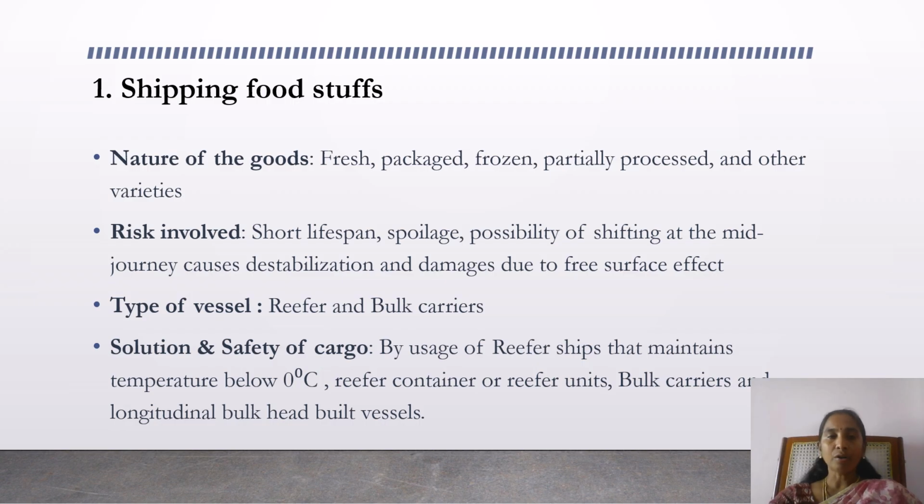The first type of cargo is shipping of foodstuffs. We all know that the major item transported from one place to another, or from one continent to another, is foodstuffs. It holds the major part, right? What is the nature of these goods? Foodstuffs are of a more perishable nature. It must be carried freshly, packed properly, and frozen according to its nature. Some cargo is partially processed, and we have various other varieties of cargo in foodstuffs.